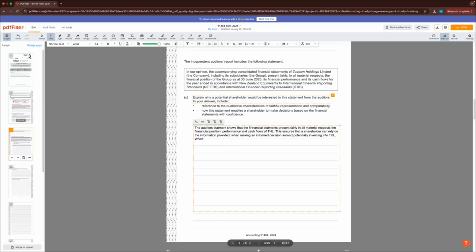So when THL presents complete, neutral, and error-free reports, it makes it easier for potential shareholders to compare and contrast any trends over the past few financial years when making a decision on whether or not to invest.